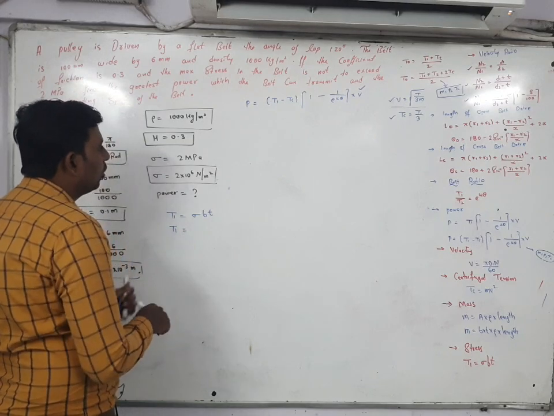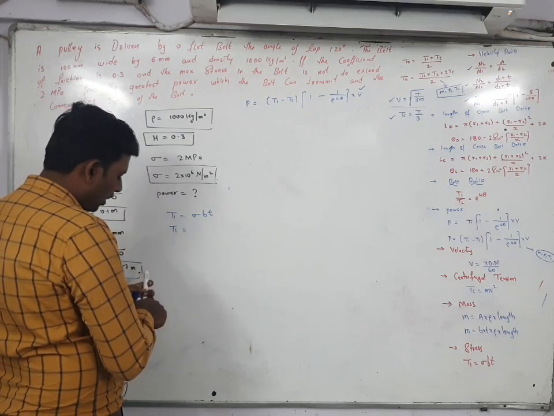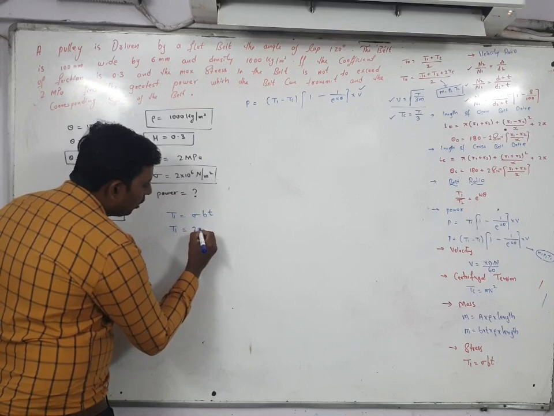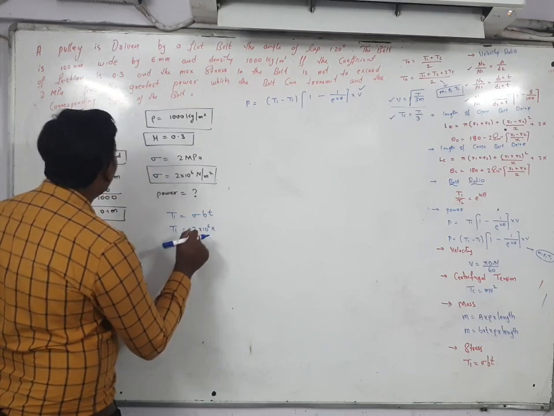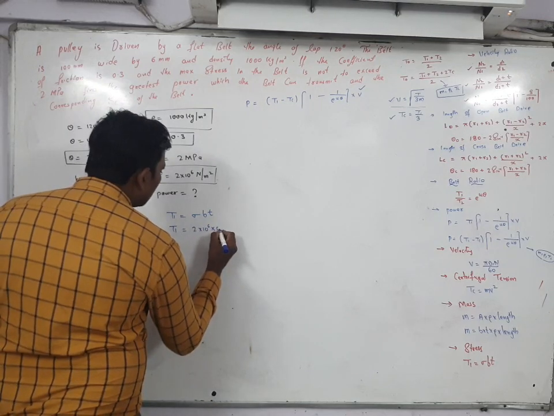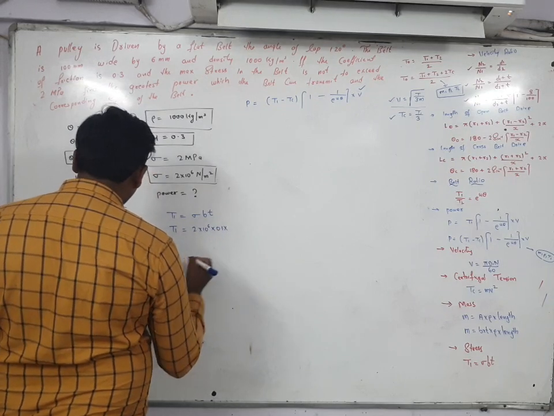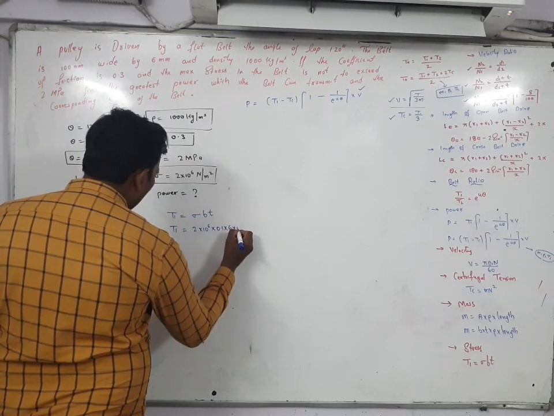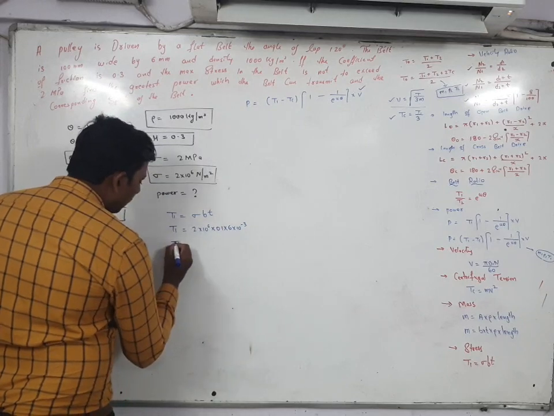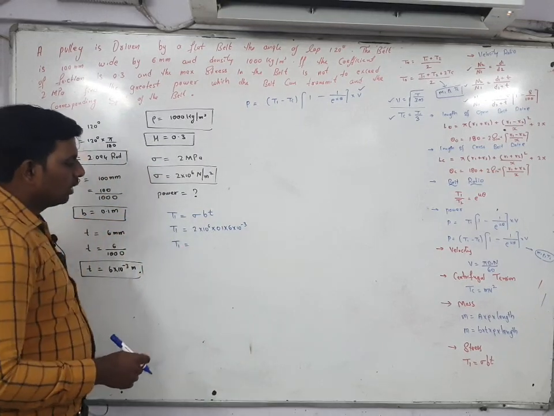T1 is equal to sigma value. Sigma value is already given in your question. How much? 2 into 10 to power of 6, and B value is also given in your question. How much that is? 0.1, and thickness value is also given, 6 into 10 to power of minus 3. So here with the help of calci you will get the T1 value.